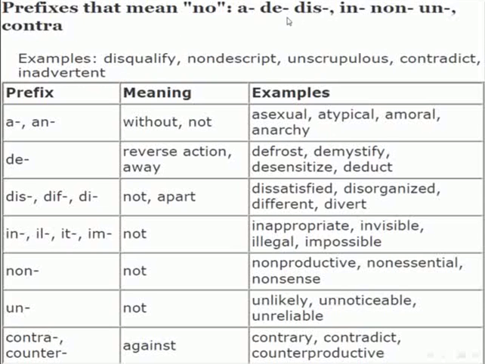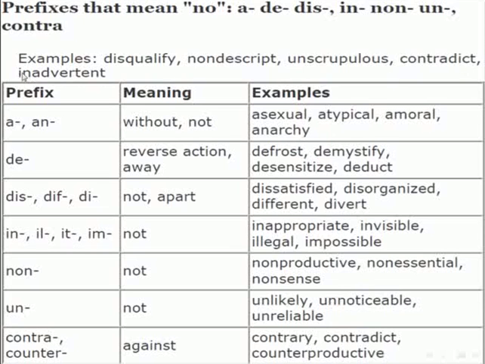It means no. It's not qualified. Prefix with non here. Nondescript. Here we see the prefix non. Or a prefix with un. Unscrupulous. Or an example with prefix contra. Contra here. The word contradict.